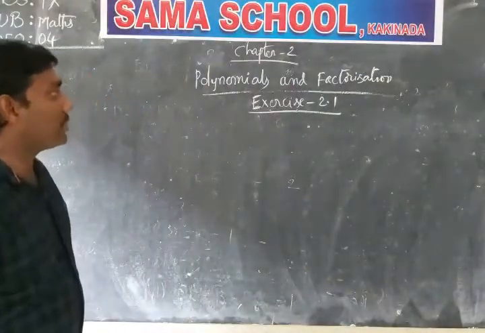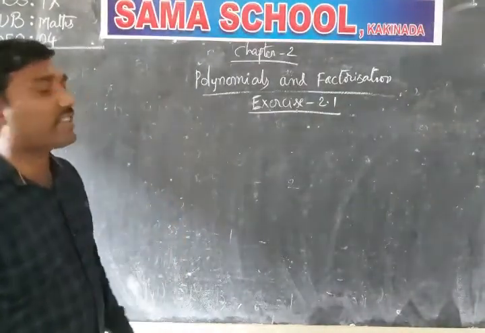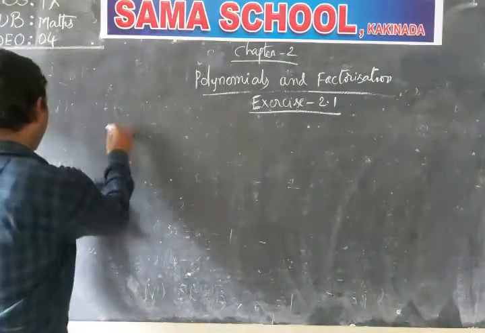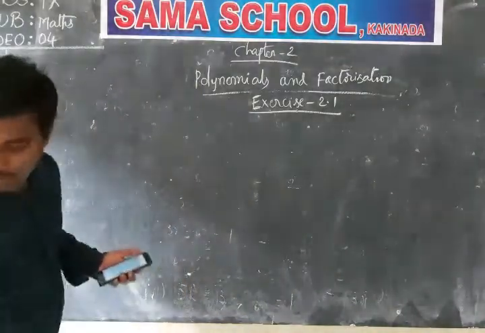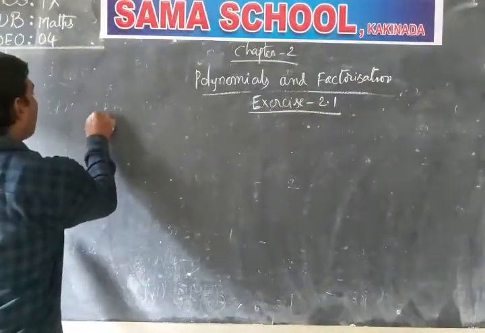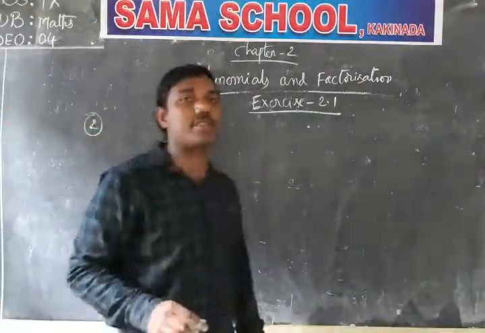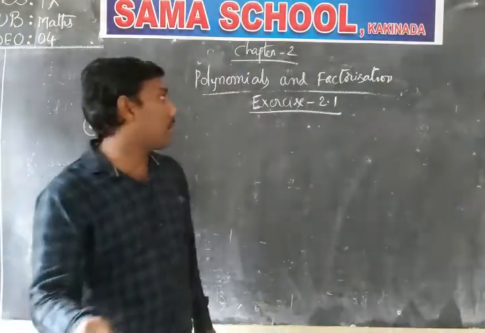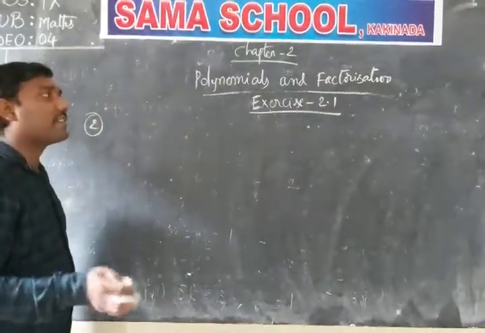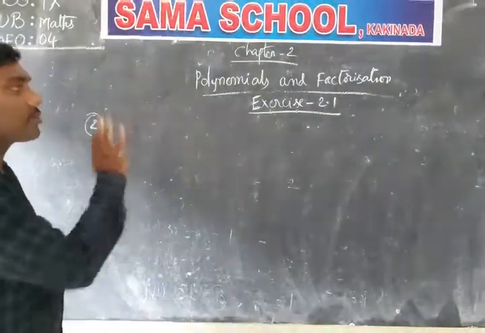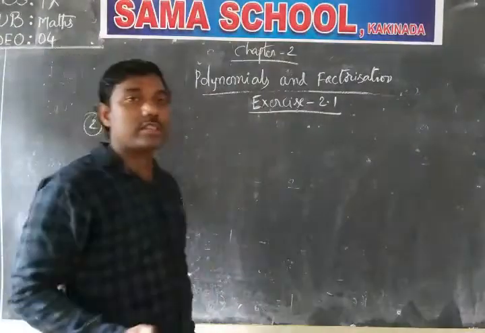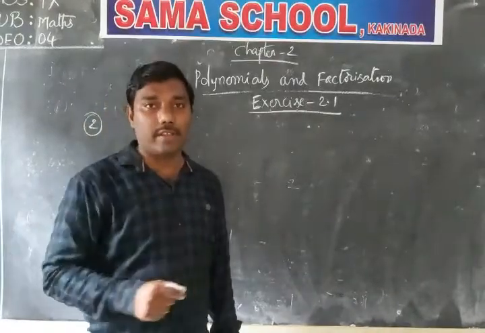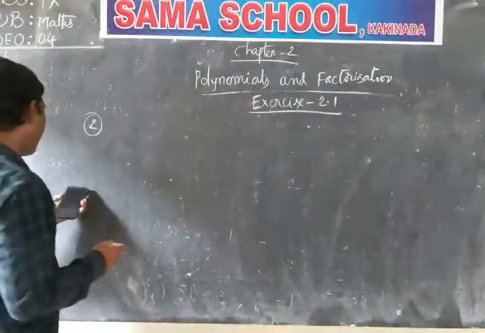Now come to the subject. I am going to continue exercise 2.1. The second question I want to write on the board. I hope you have gone through the textbook. I gave instructions to check the textbook carefully. I am covering only the main important questions and exercises, and the remaining things you have to go through from the start of the chapter to the end. If you go through it, you can understand everything. So the second question I am going to write on the board.